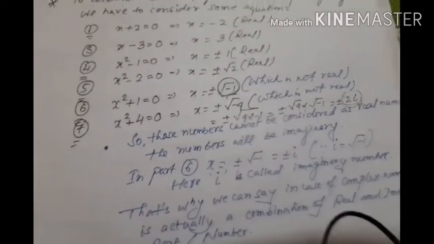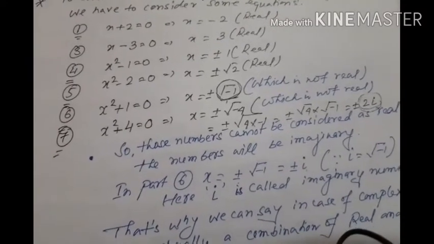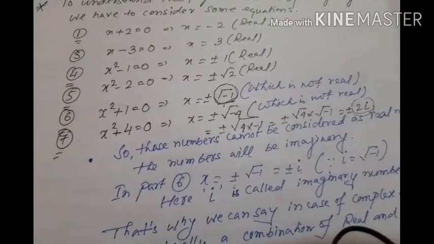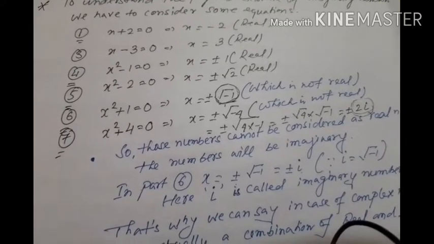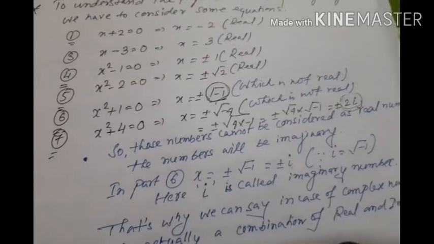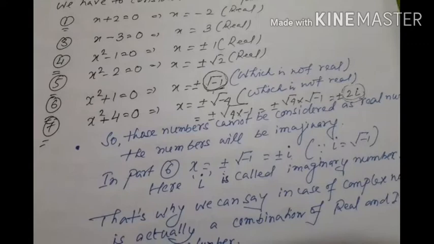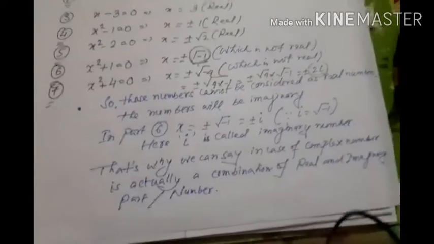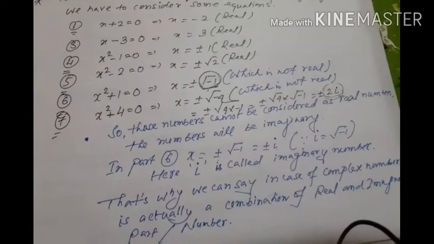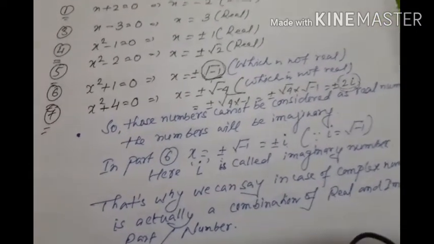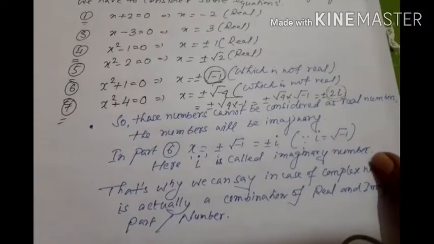Imaginary means not real. In the graphical sense, or in the axis sense, we can say the solution of the imaginary equations does not lie on the x axis, it will always lie on the y axis. Okay, so this is the concept of the imaginary number, how we have introduced it in maths. That's the main reason.